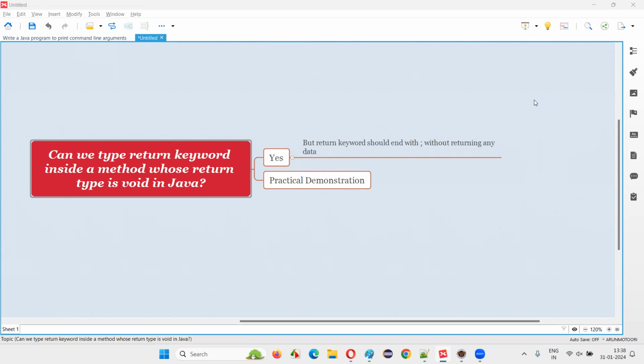In this session, I am going to answer one of the Java interview questions. That is, can we type return keyword inside a method whose return type is void in Java?